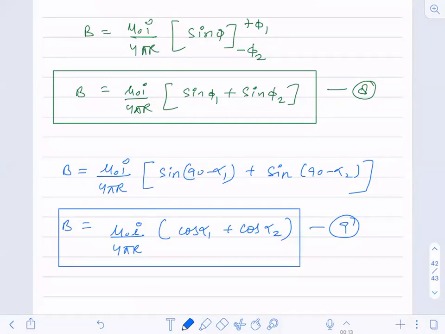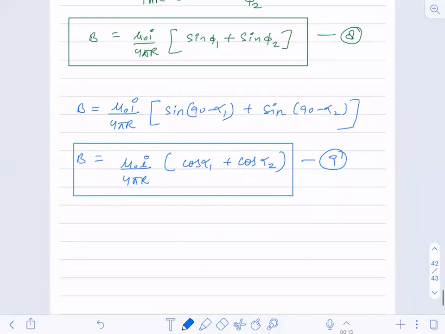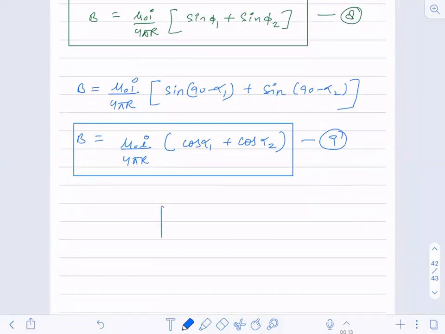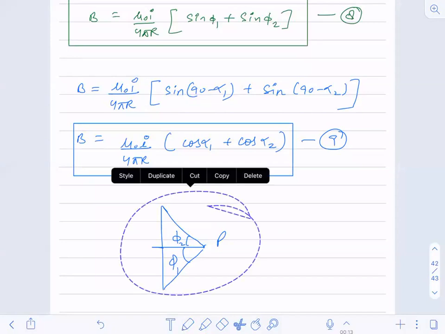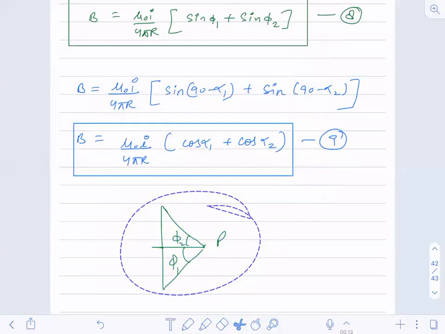Why have I derived this equation in terms of cos? Just try to understand. Suppose this is the wire and this is the point where I have to calculate. If I'm given phi 1 and phi 2, which relation will I use? Equation 8.